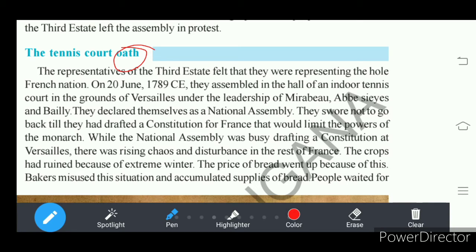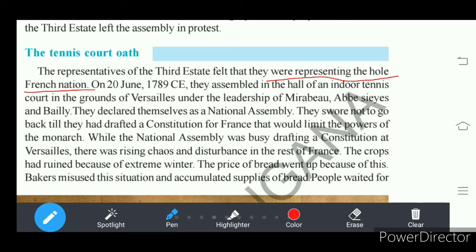And they also declared that all the representatives of the third estate were the representatives of the whole of France, understand. These third estate representatives declared that they were the representatives of the whole French nation. That means on behalf of the French people, these third estate representatives were working to draft the new constitution, right?